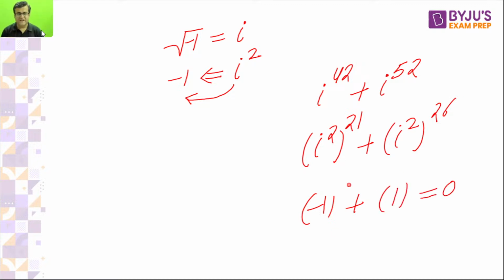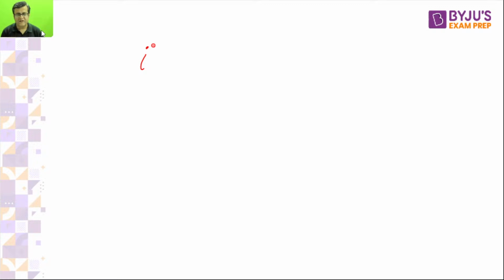Now, if iota to power 53 is given, or iota to power 57 is given, what will you do? Then what will you do? It can be taken as iota squared to power 26.